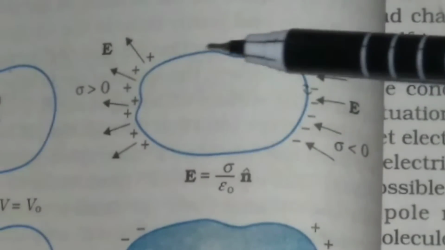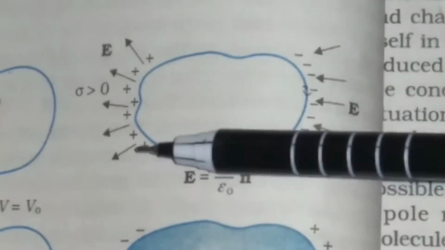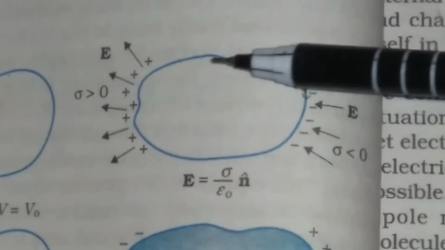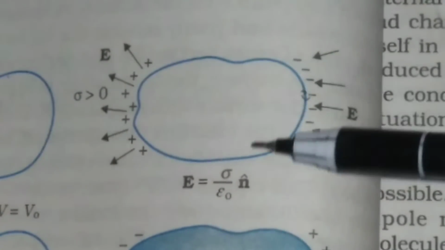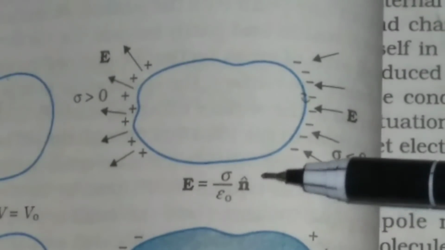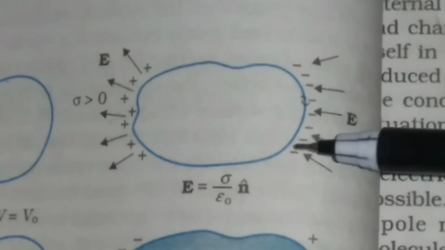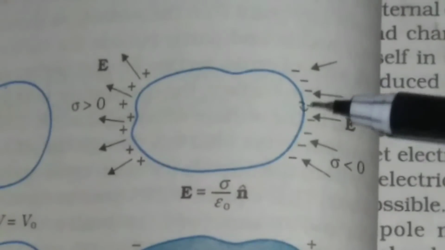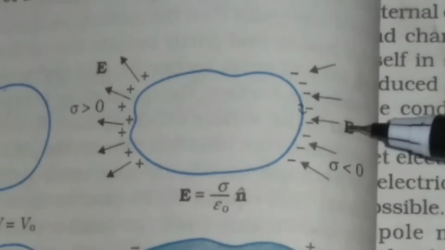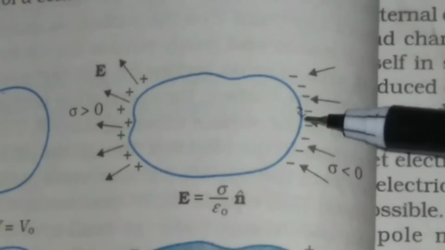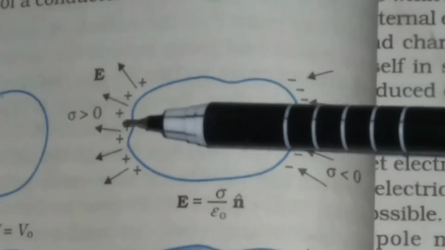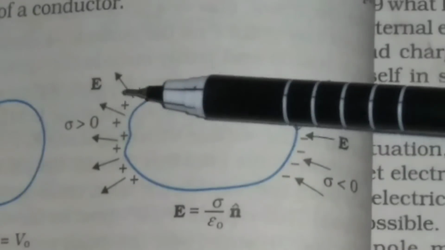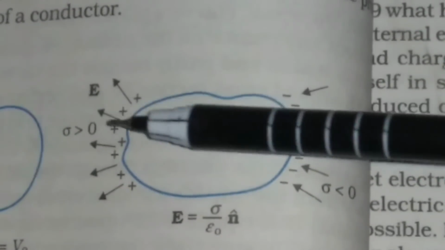Look at this figure. This is the surface of the conductor, and the electric field coming from this surface is equal to sigma by epsilon 0 n cap. If sigma is negative, that means the charge is negative. Suppose in this surface the charge is negative, then the direction of the field will be inward in this direction. If the charge on the surface is positive, that means sigma is greater than 0, then the direction of the field will be outward like this.